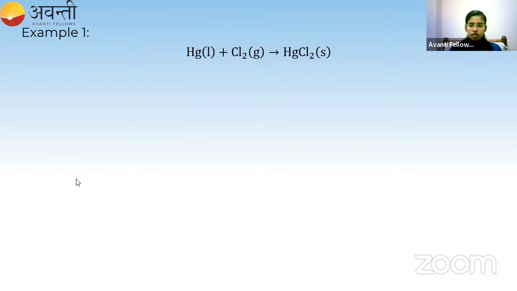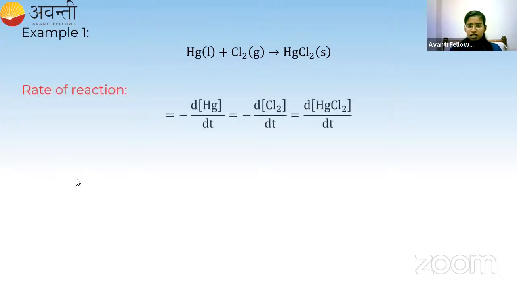The rate of the reaction is equal to minus d[Hg] by dt, which is equal to minus d[Cl2] by dt, which is equal to plus d[HgCl2] by dt. Because mercury and chlorine are the reactants and mercury chloride is a product. That's all. A plus B giving C type of reaction.